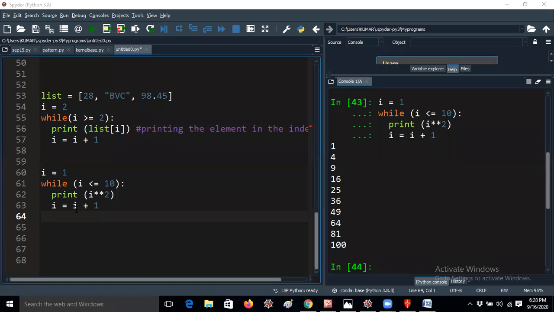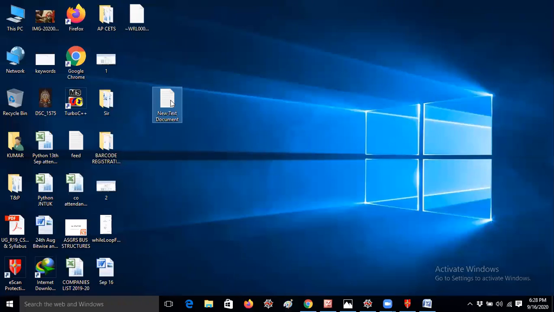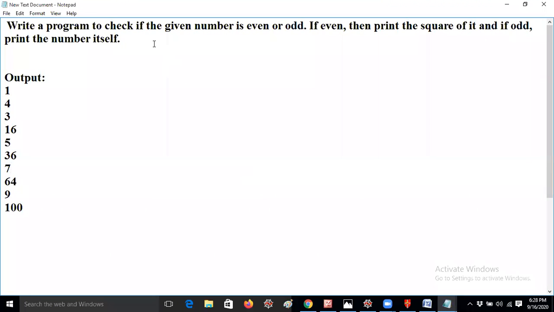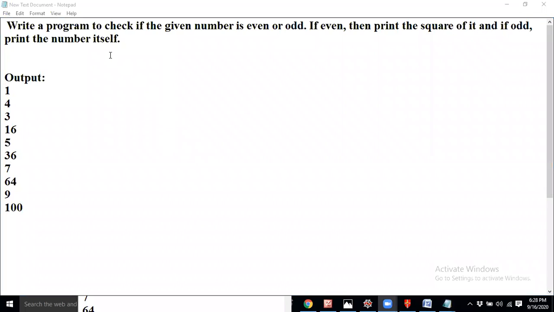So let me give you clarity, guys. I would like to give you a simple example. So the question is, this is the theme of the program. Write a program to check if the given number is even or odd. If even, then print the square of it, and if odd, print the odd number itself.